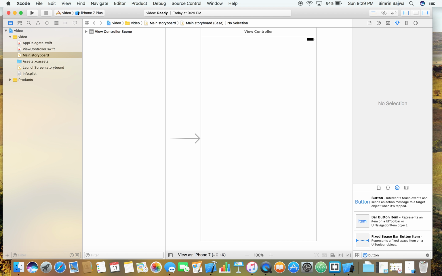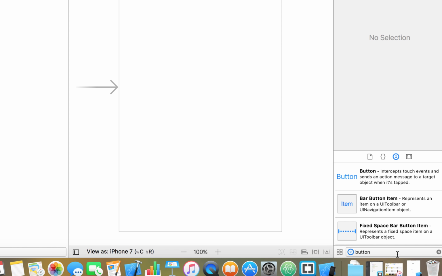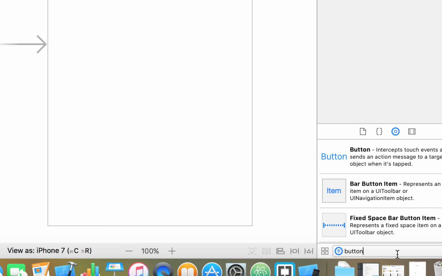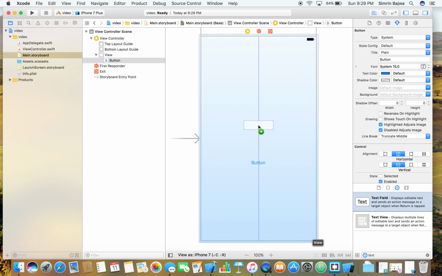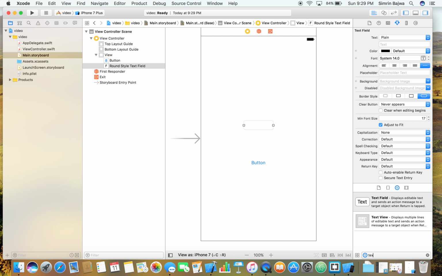A button, so you're going to go down and just into the right hand corner here. You're going to search that up and drag the button option there. Then you're going to have to search again and you're going to go for a text field, just writing text and dragging that down there just so it's nice and aligned. And then the label.